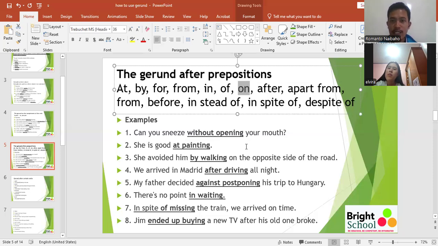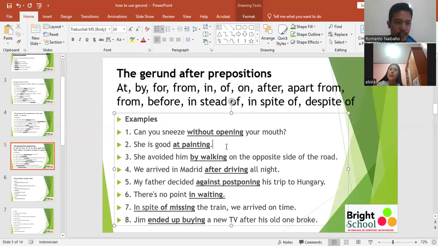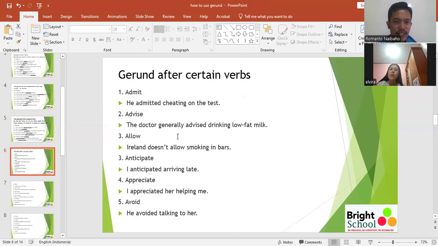So following should be in preposition. And after having a lot of discussion, I could understand the lesson. So next, there are a lot of verbs other than this that we have to use gerund. So here are some more verbs that generally should be followed with gerund.